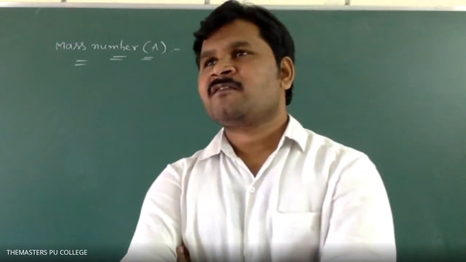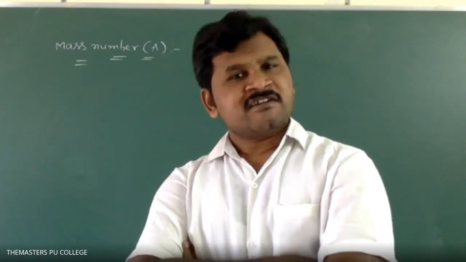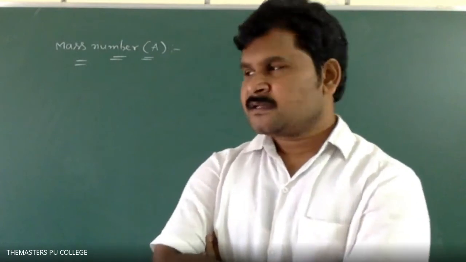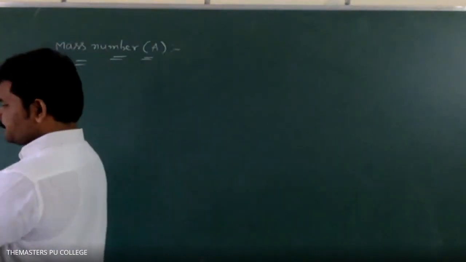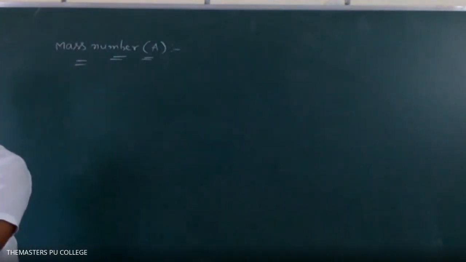The total number of protons and neutrons present in the nucleus of an atom.